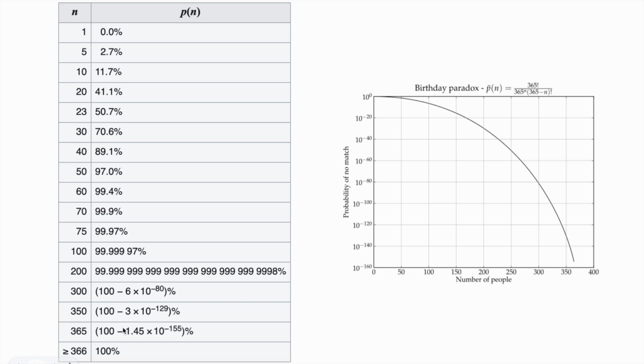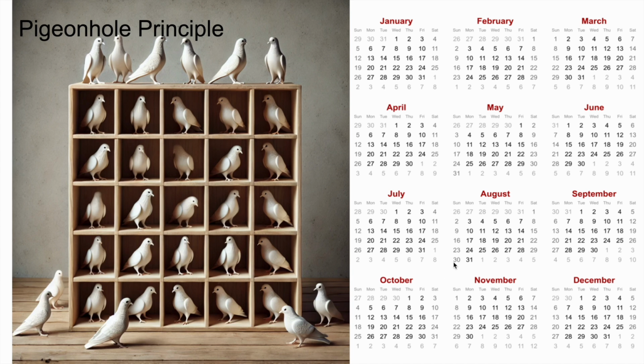Obviously, once we go above 365 people, by the pigeonhole principle, it is impossible for no people to share a birthday. We have person A here, we are starting to fill each and every day of the year, and once we get to the 31st of December and we have an extra person, person 366, they must be born on one of those days.